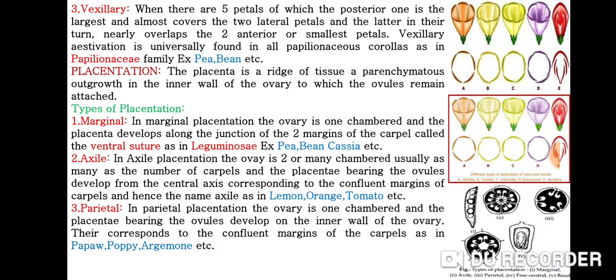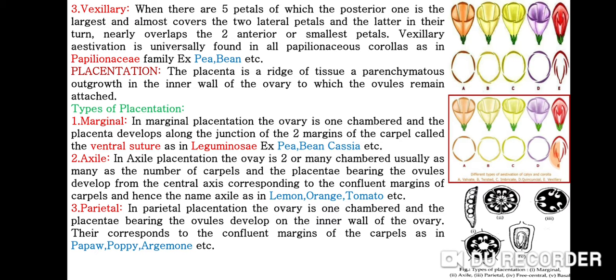Next one is vexillary estivation. When there are 5 petals, of which the posterior one is the largest and almost covers the 2 lateral petals, and the latter in their turn nearly overlap the 2 anterior or smallest petals. Vexillary estivation is universally found in all Papilionaceae family. The example is pea and bean. Then we discuss about placentation.